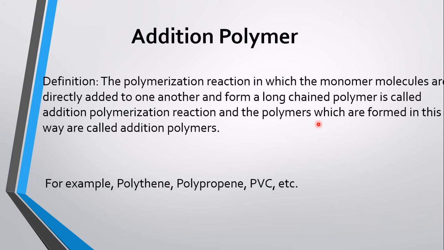For example, polythene, that is the polymer of ethene; polypropene, polymer of propene; PVC or polyvinyl chloride, that is the polymer of vinyl chloride, etc. are the example of addition polymer because they are made by addition polymerization reaction.